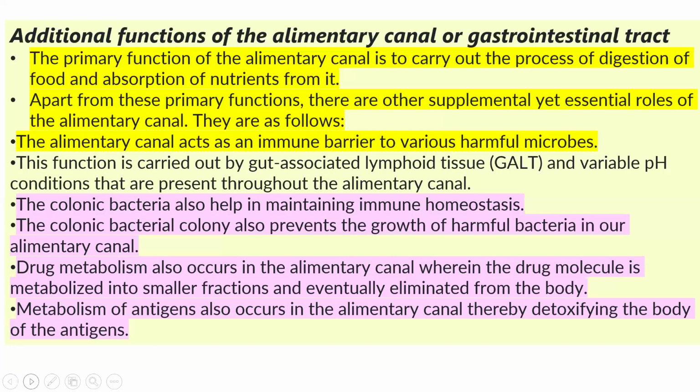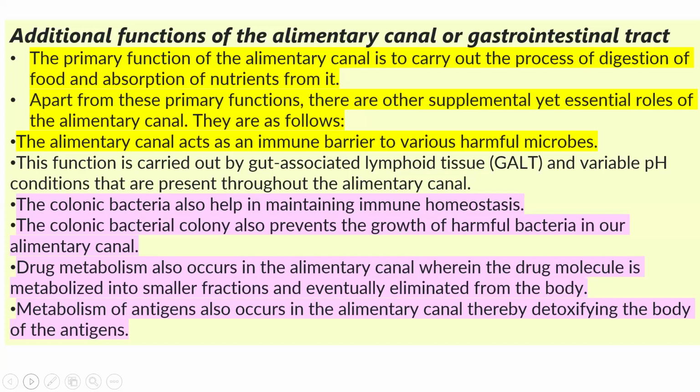acids. What are the additional functions of the alimentary canal or GI tract? The primary function is to carry out the process of digestion of food and absorption of nutrients through blood and lymph. Apart from this primary function, it performs some supplementary but essential roles. The alimentary canal acts as an immune barrier to various harmful microbes.